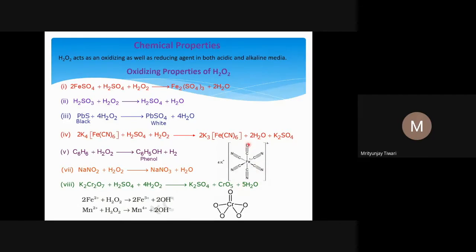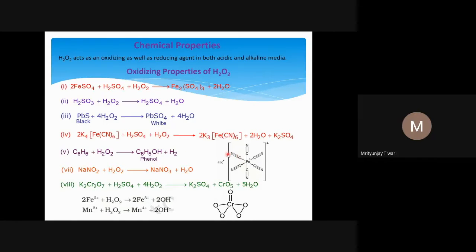What is the structure of ferrocyanide? It is a coordination compound, and the iron is bound with 6 CN minus groups, and its oxidation number is +2. It means we can assume +2 charge on iron, and each CN is CN minus. What should be the net charge? 6 CN minus and one iron in +2 oxidation state, so it will be 4 minus, and 4 minus charge is shown here on this complex. To balance this charge, we need 4K+ ions, and that is why we saw K4[Fe(CN)6]. This is called potassium ferrocyanide.